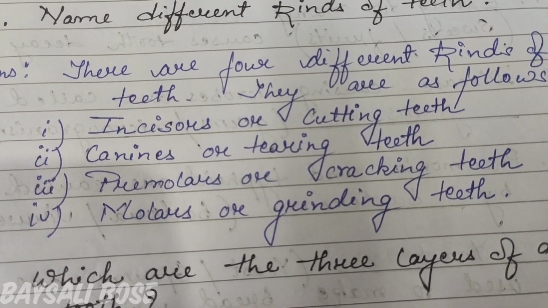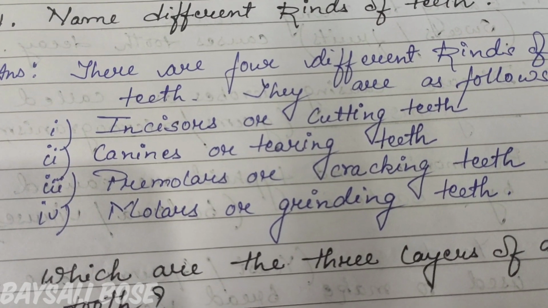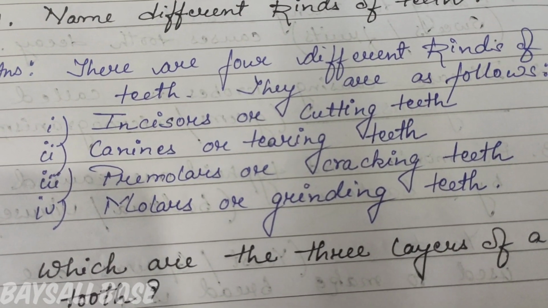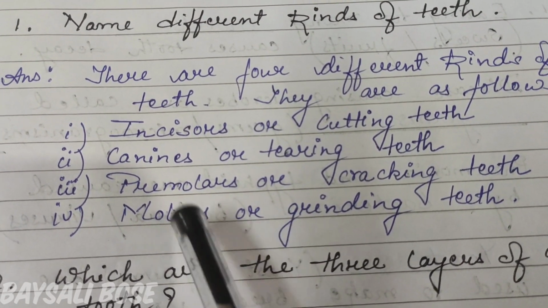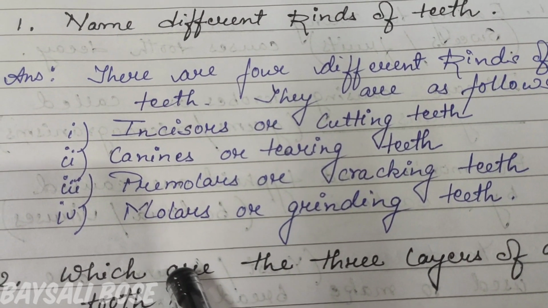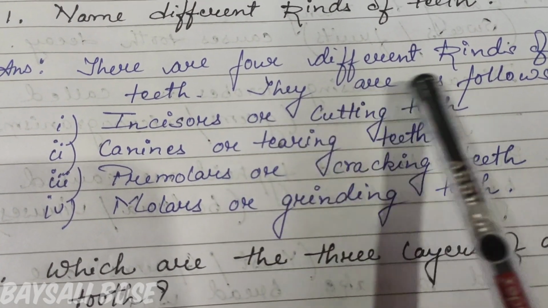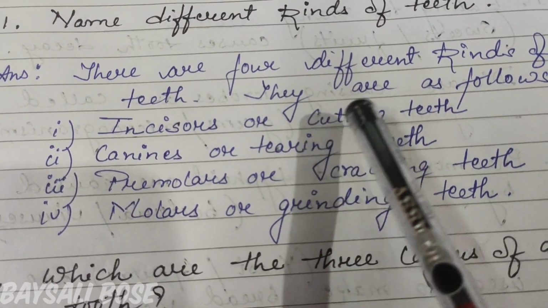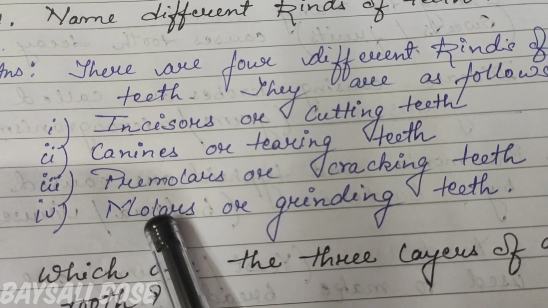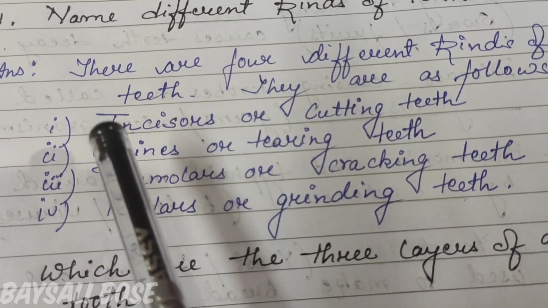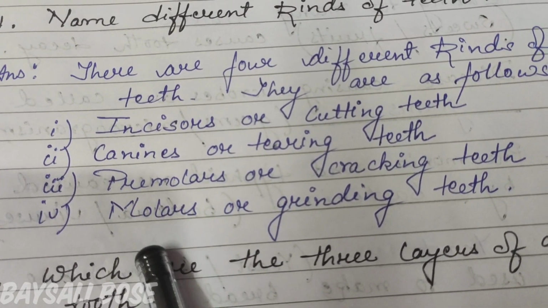Premolars or cracking teeth. Number 4, molars or grinding teeth. The 4 names are incisors, canines, premolars and molars. This is the easier way to remember, so I have written all this. But when it is asked for only the 4 names, you have to write incisors, canines, premolars, molars.